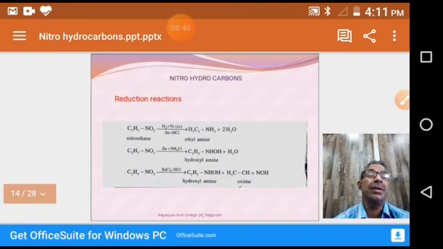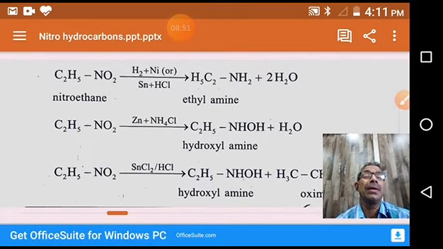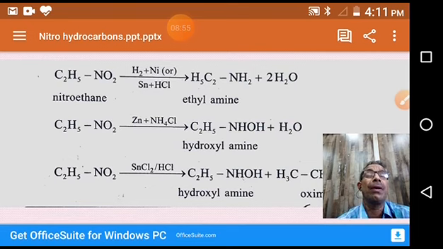Reduction reactions. Nitro compounds generally undergo reduction reactions by giving their corresponding reduced products: amines, hydroxylamines, etc. So in different conditions, that means by changing the reducing agent, we'll get different products. For example, nitroethane in presence of nickel undergoes a hydrogenation reaction, or with a tin and HCl mixture, it gives aminoethane, ethylamine.